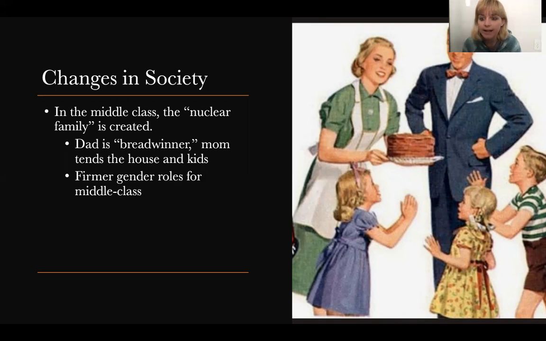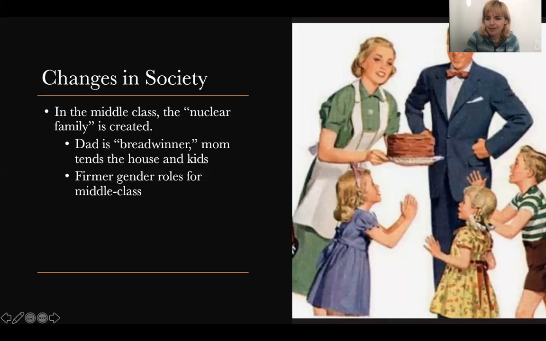The lower working classes cannot afford this, okay? The lower working classes, the wives cannot stay at home. So what this is going to do is that in the middle class, you're going to see the firming of gender roles. So women stay at home. Women tend to be the mother figures, taking care of the children, taking care of the homes, while the men tend to go off to work and bring home the bacon. All right. So gender roles are going to be kind of more firming up because of this change in society.